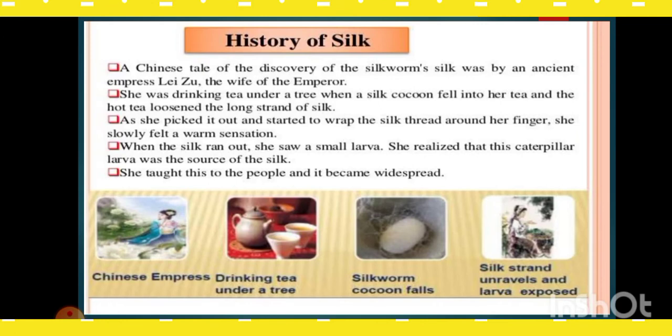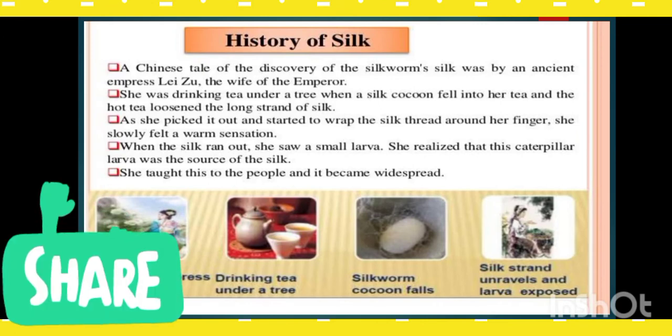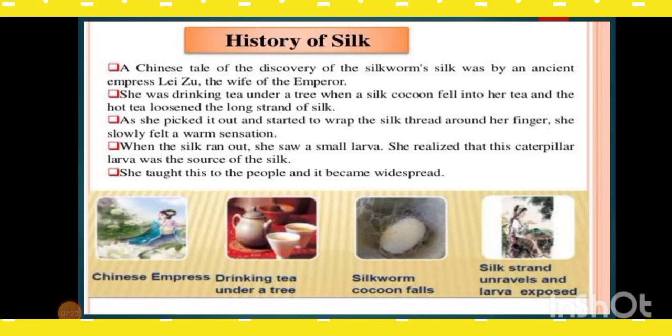Now, the history of the silk. The Chinese tale of the discovery of the silkworm's silk was by the ancient Empress Li Zui, the wife of the emperor. She was drinking tea under a tree when a silk cocoon fell into her tea, and the hot tea loosened the long strand of the silk.